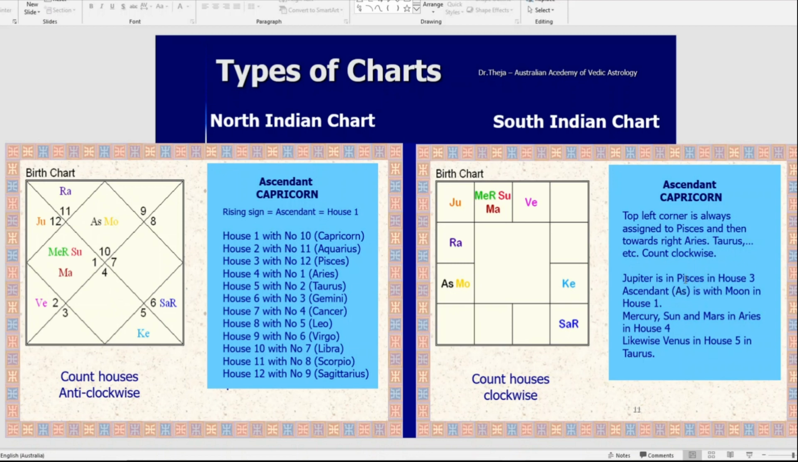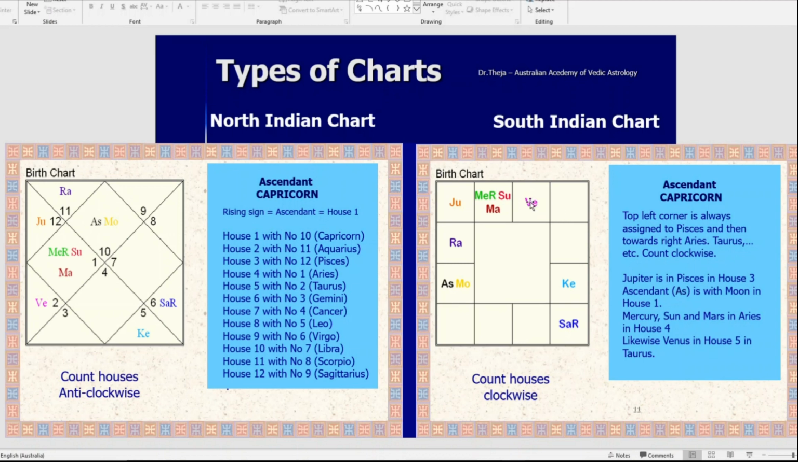And the same thing in the South Indian chart. They are always the very top left corner. It is always assigned for Pisces. Automatic. Very top left corner, Pisces. Then we go clockwise, not anti-clockwise. Remember, North Indian chart anti-clockwise always. South Indian chart clockwise. 12th zodiac sign, not the 12th house. 12th zodiac sign is assigned to the top corner. Then the first zodiac sign is on the right. Second zodiac sign here, Taurus, like that.